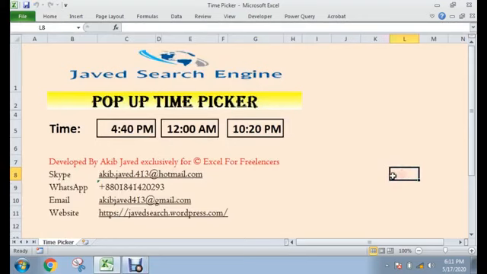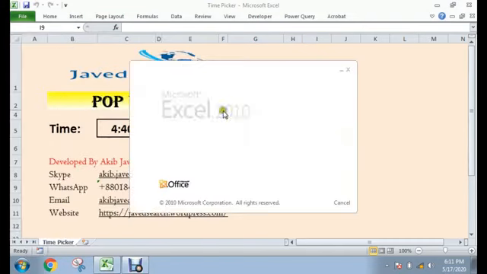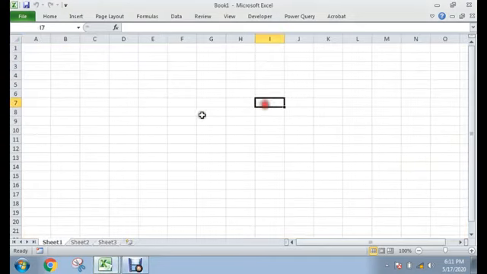So let's start how we can do it in Excel. At first, open your workbook or open a new workbook. So I'm opening a new Microsoft Excel worksheet. Just follow this. Okay, our new workbook is open now.